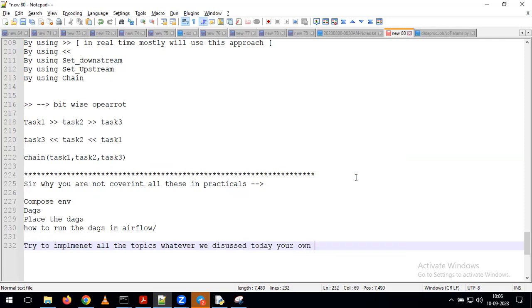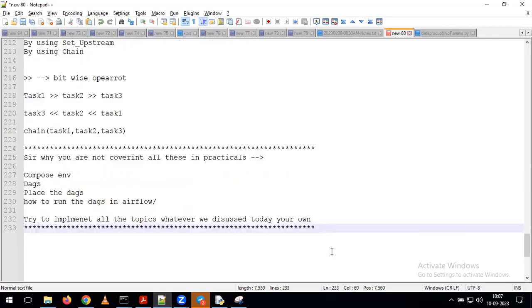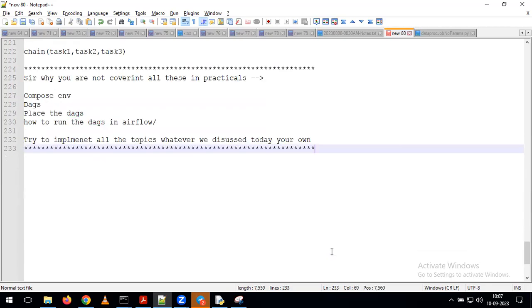My suggestion here is, if you understand theoretically, that is well and good, Andy. But if you want to practice, please try to implement all these topics using your own hands, because you know how to create the Composer environment, you know how to create the DAGs and where to place the DAGs, and you know everything. I have given all the information on what operations we need to perform. With that, you can practice on your own and get detailed knowledge about all these concepts. This is the way we can understand the pending topics on top of our Airflow. Any questions up to here, please ask me.